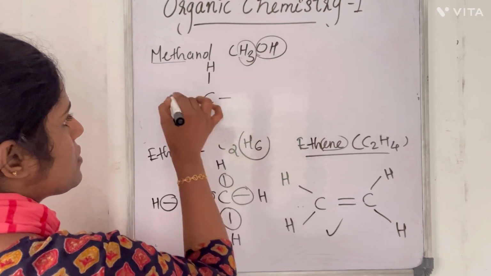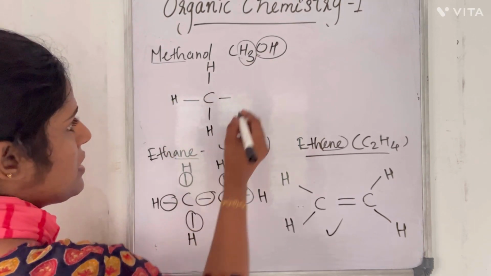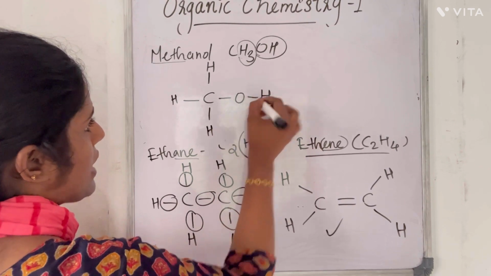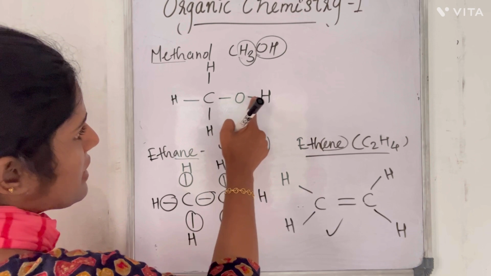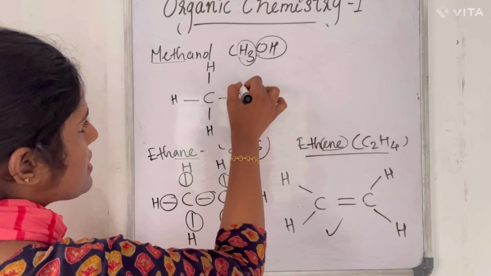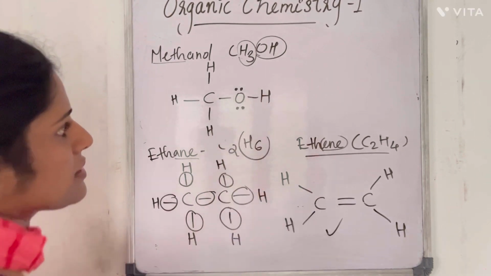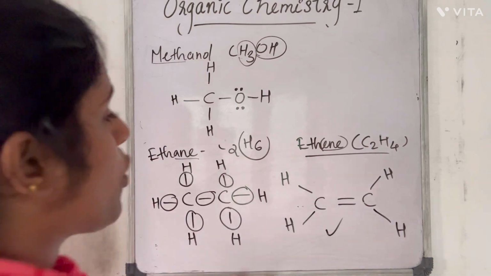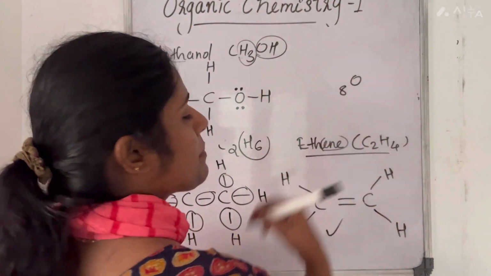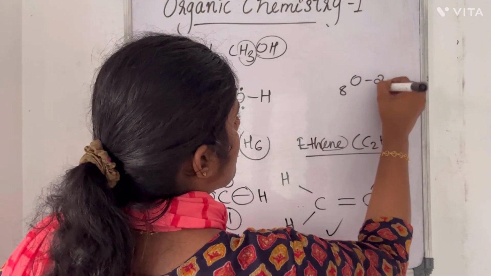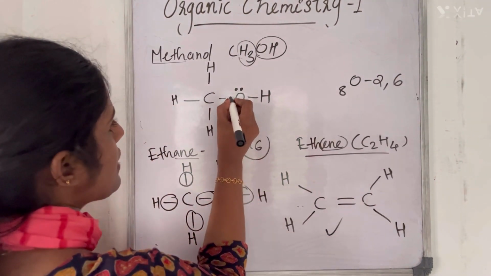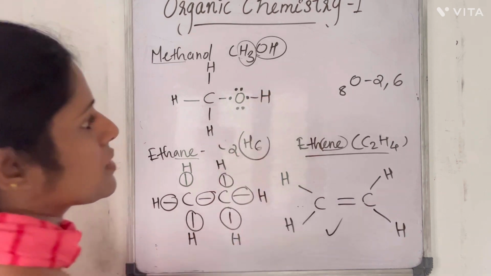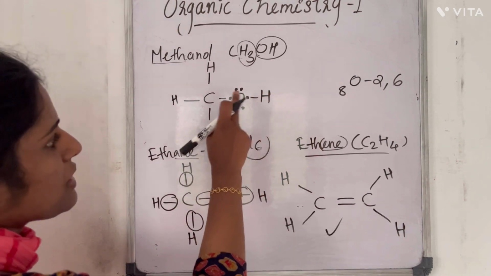Look at the oxygen. Oxygen has atomic number 8, so the electronic configuration is 2, 6. So it will have one bond here and one here.